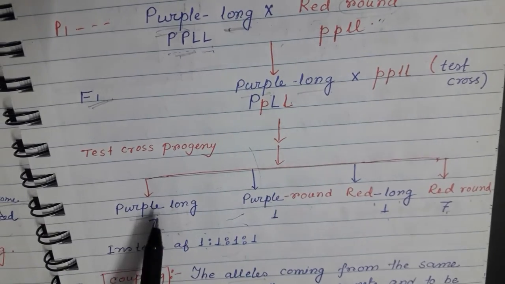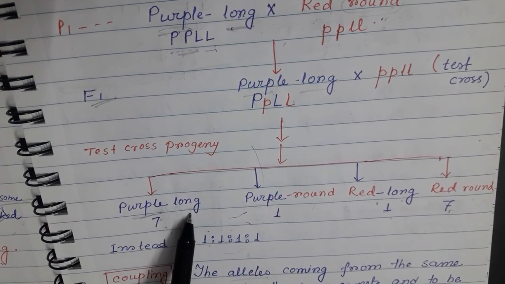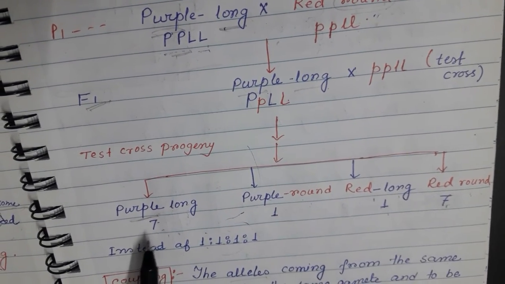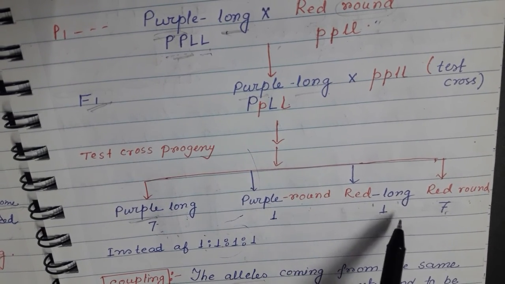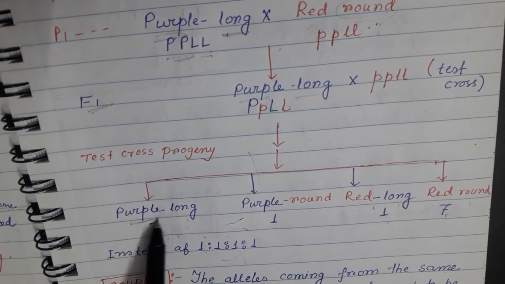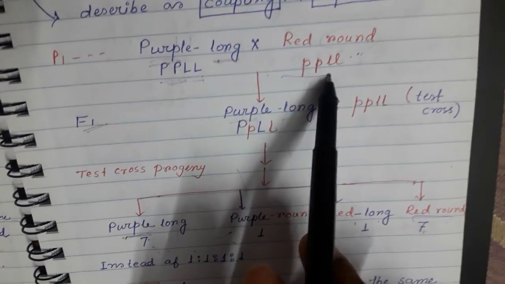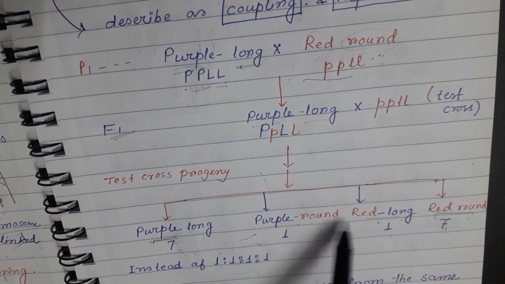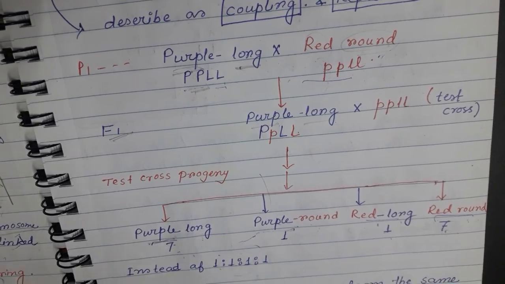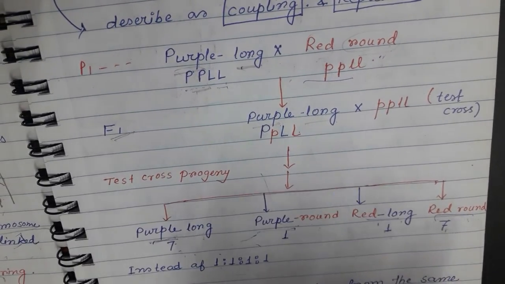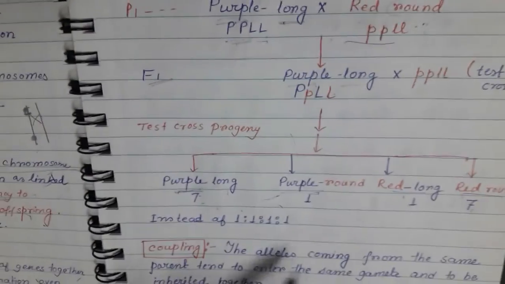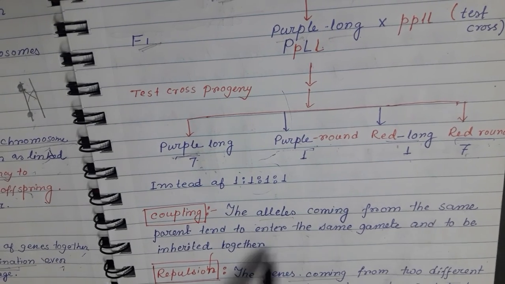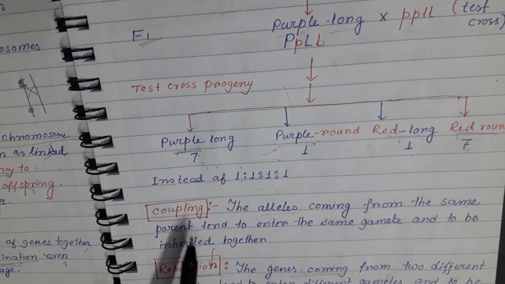progeny, then they found a group of purple long, purple round, red long and red round, where the combination was in a 7:1:1:7 ratio. These progenies are parental progeny, and they found a small number of recombinant progeny. In that case, they concluded that the alleles coming from the same parent tend to enter the same gamete and to be inherited together, and this is known as